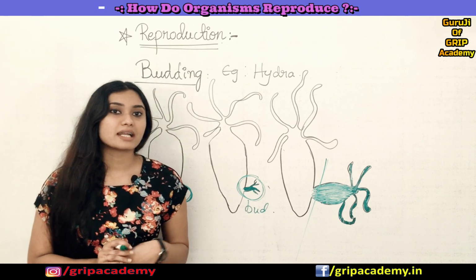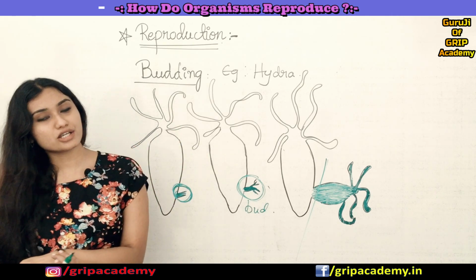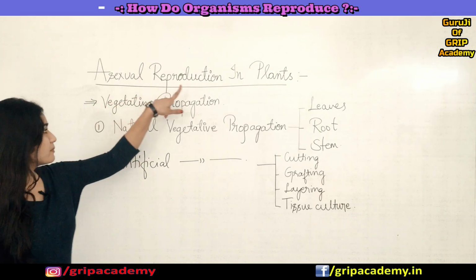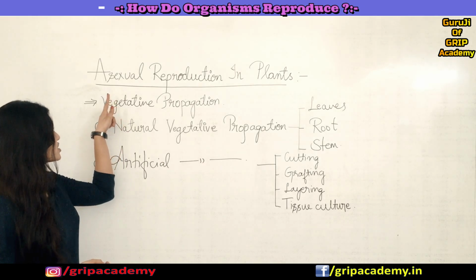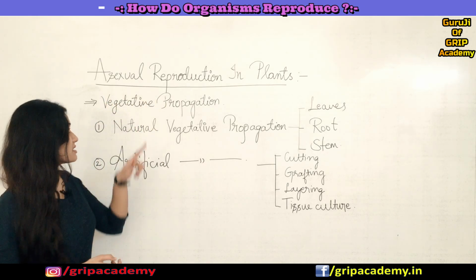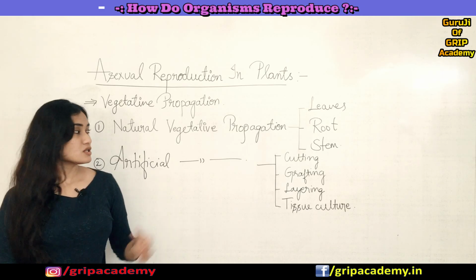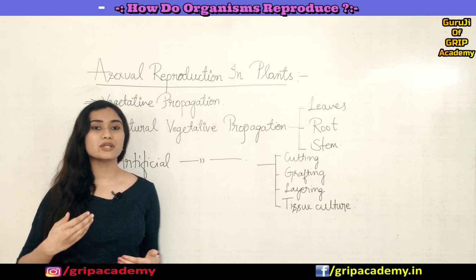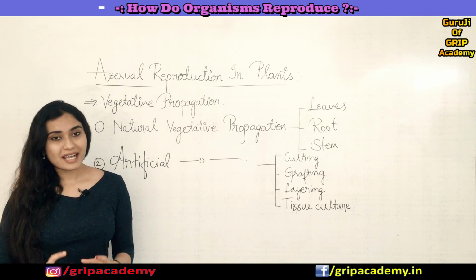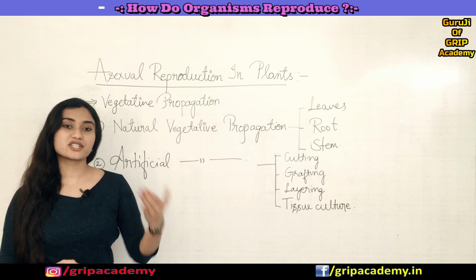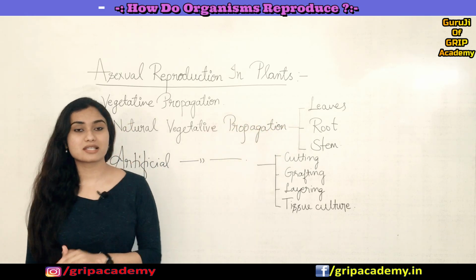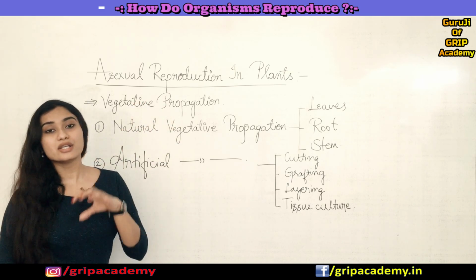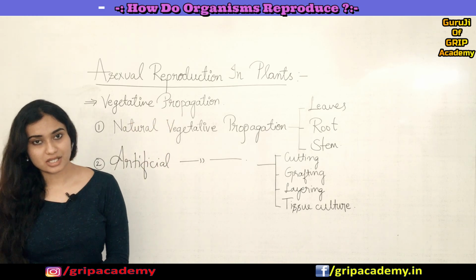Now let us understand different types of asexual reproduction in plants. Okay. So now let us discuss asexual reproduction in plants. Asexual reproduction in plants is also called vegetative propagation. So what is it? It's a mode of asexual reproduction in plants in which a new plant grows from a fragment of a parent plant, or from specialized structures like leaves, root or stem. If a new plant is generated from a parent plant, you call that vegetative propagation.